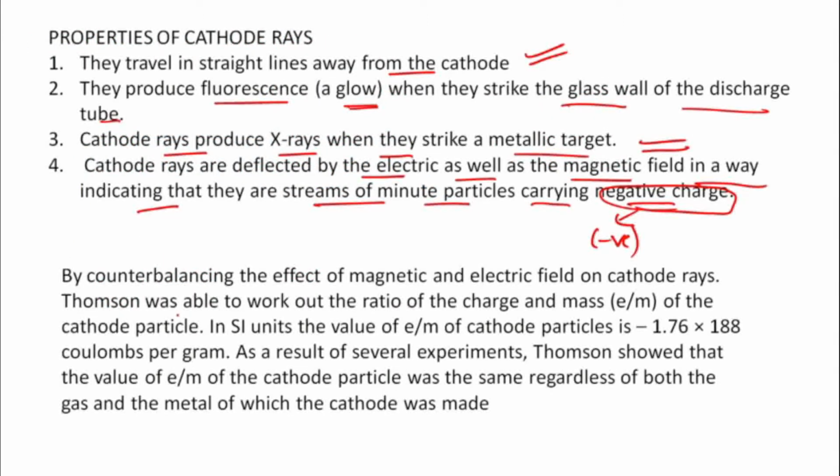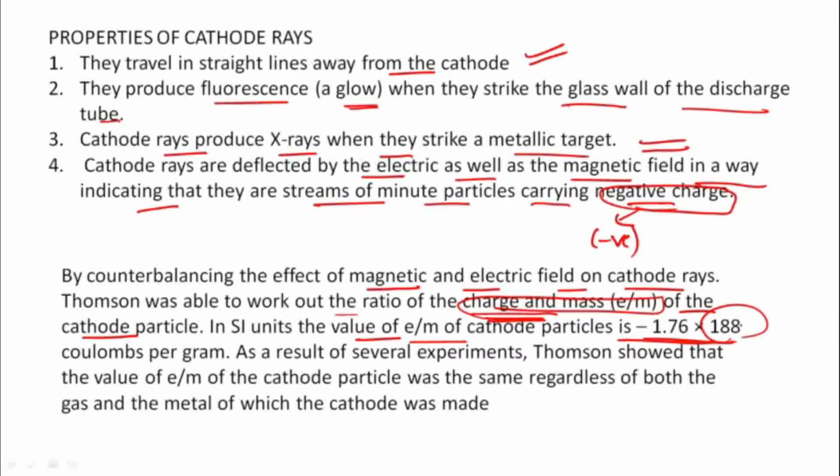Now, after this, by counterbalancing the effect of the magnetic and electric field on cathode rays, J.J. Thomson was able to work out the charge to mass ratio. This is a very important concept: e by m of the cathode particles. In SI units, the value of e by m of the cathode particle is minus 1.76 into 10 to the power